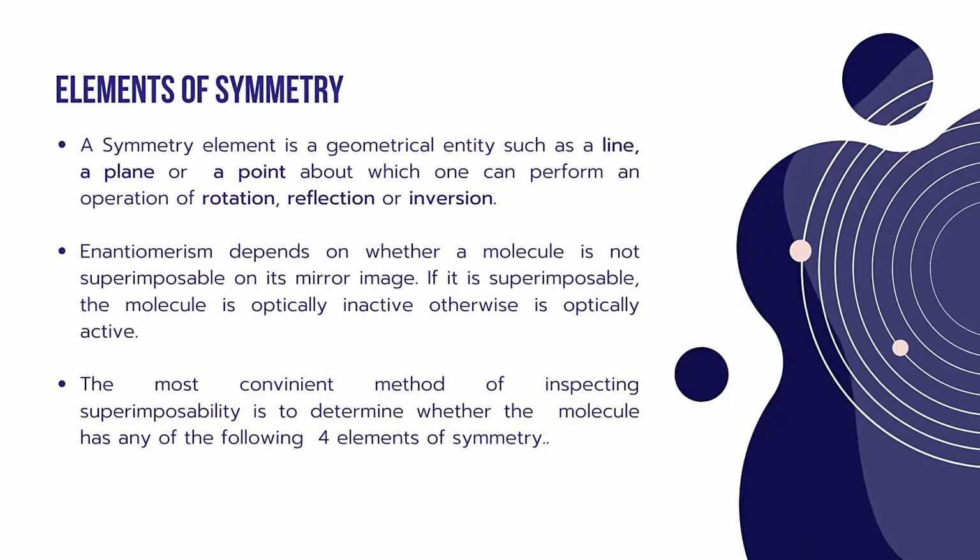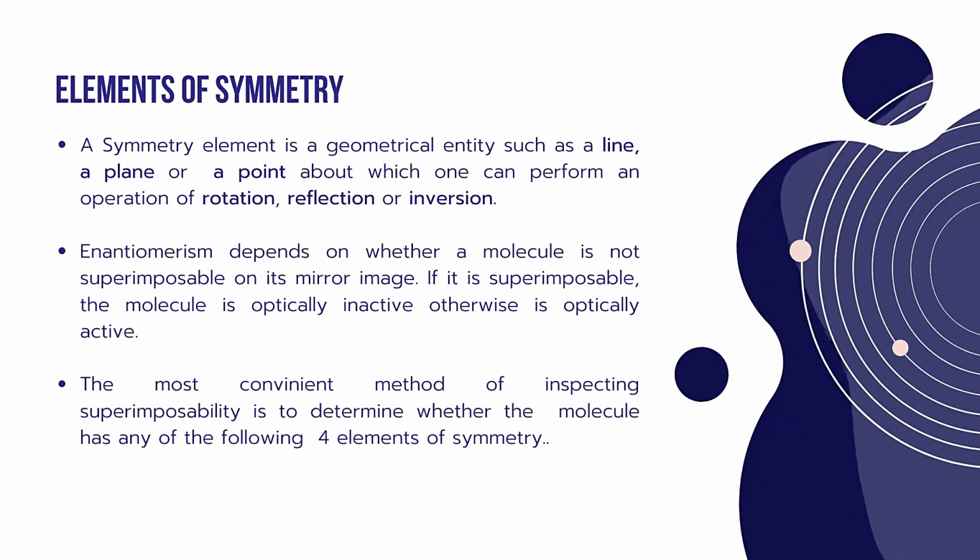Next one is called elements of symmetry. A symmetry element is a geometrical entity such as a line, a plane, or a point about which one can perform an operation of rotation, reflection, or inversion. So a symmetry element is a kind of momentary activity which one can perform about a plane or a point.